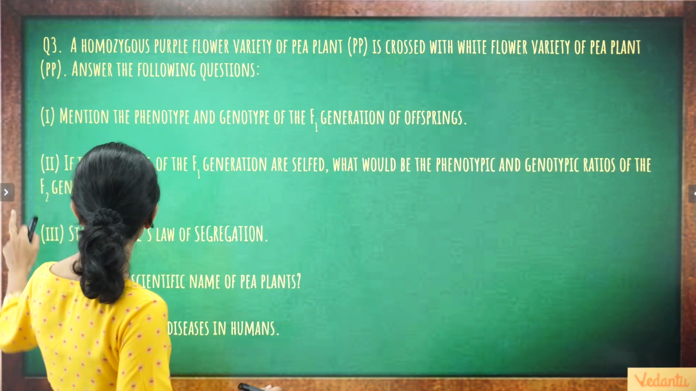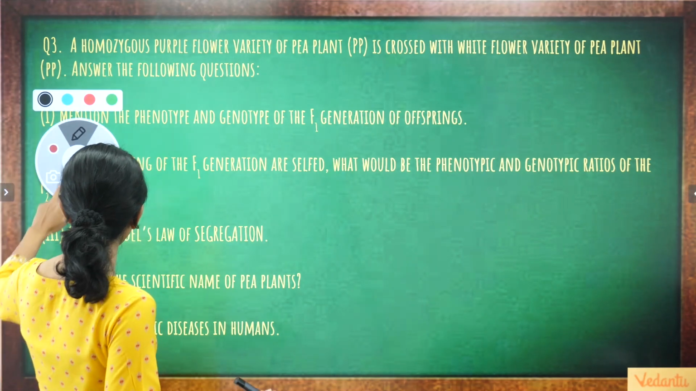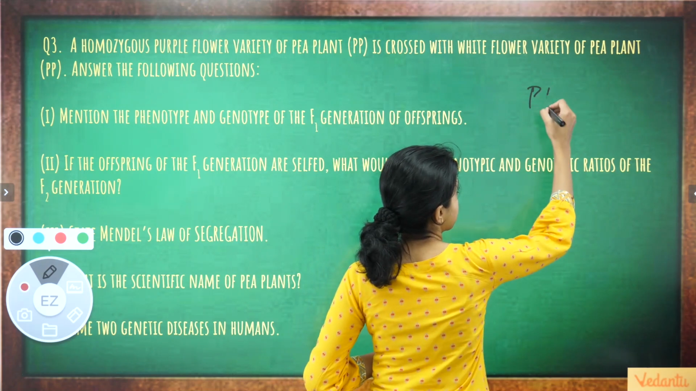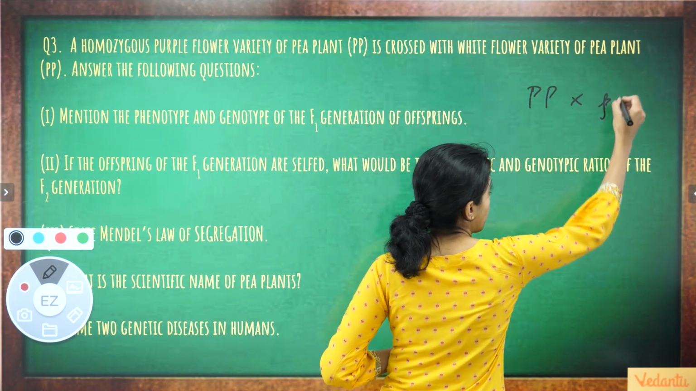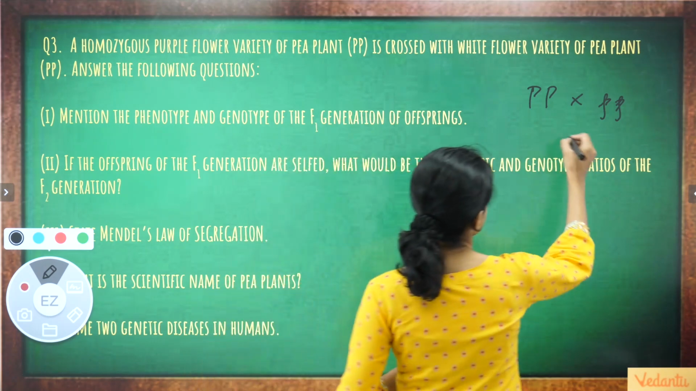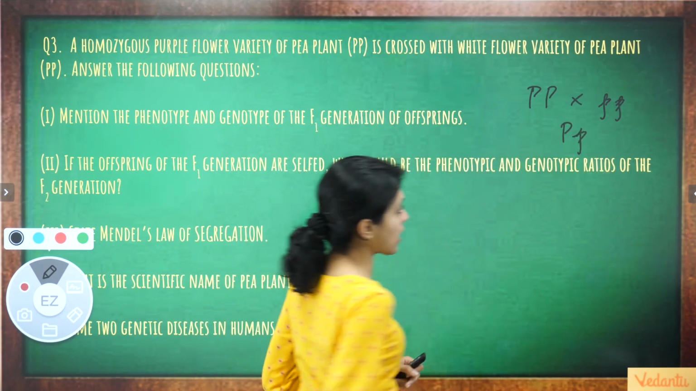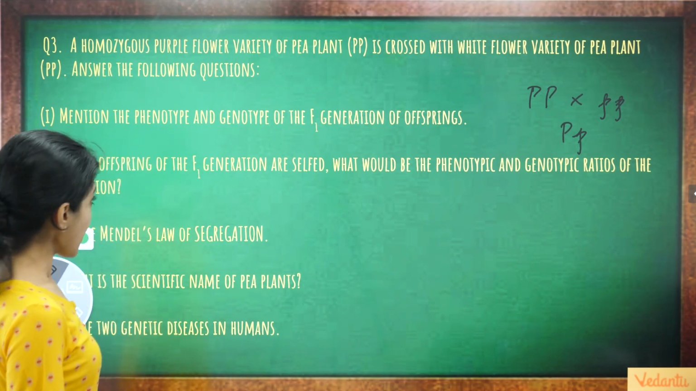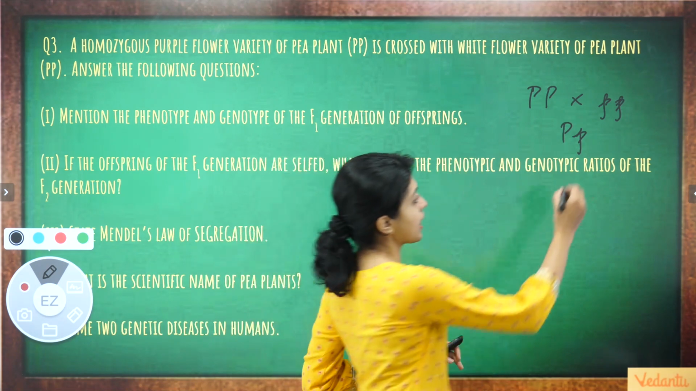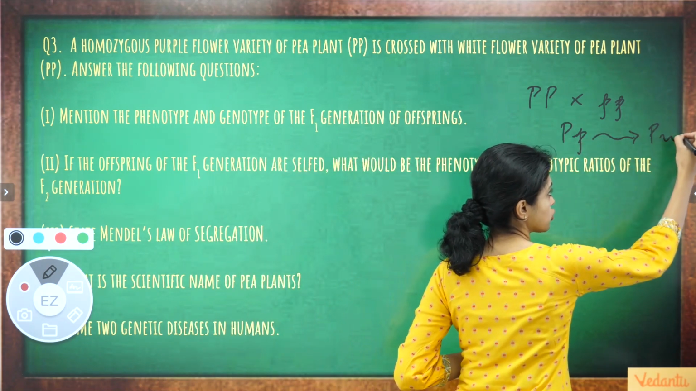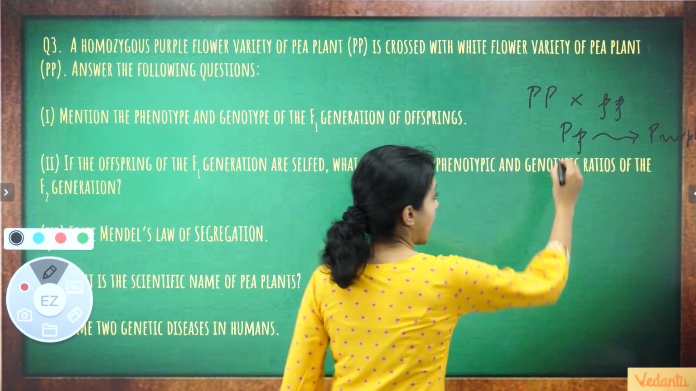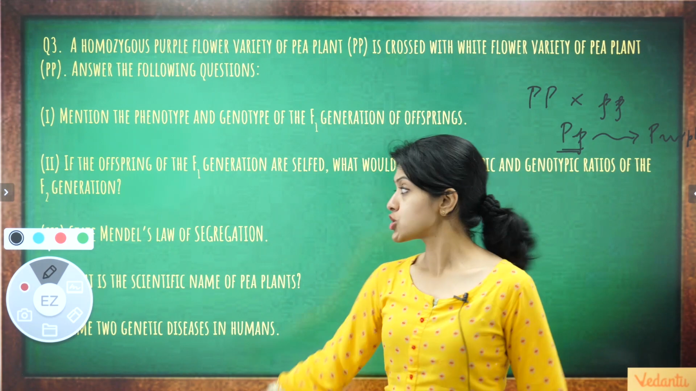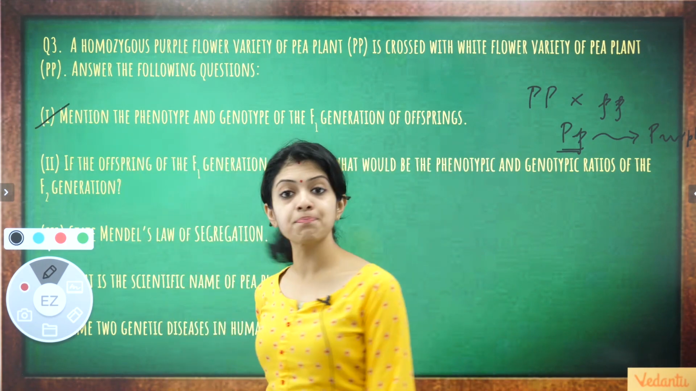Yes, so since our cross here is between a homozygous purple flower and a homozygous white flower, it's a capital P versus a small p, our F1 offspring are all going to be hybrids or heterozygous. So their phenotype would certainly be purple, the dominant trait. Phenotypically purple and genotypically heterozygous, capital P, small p, right? So we are done answering the first part of the question.